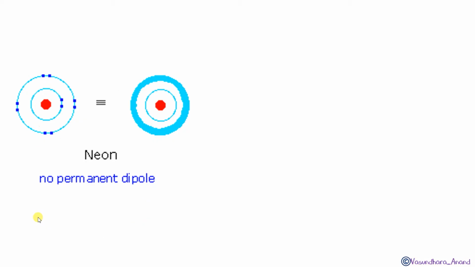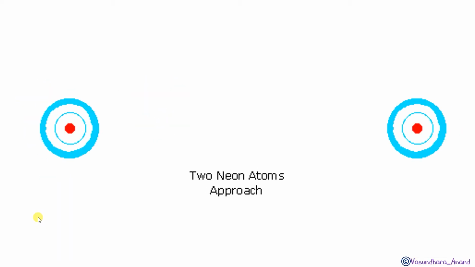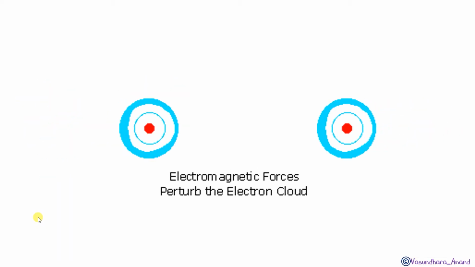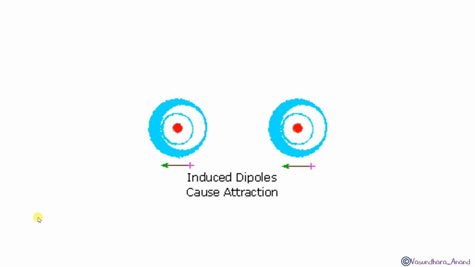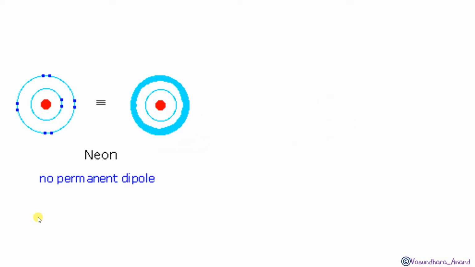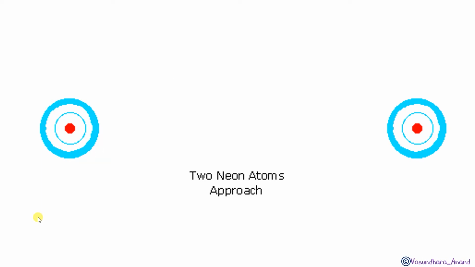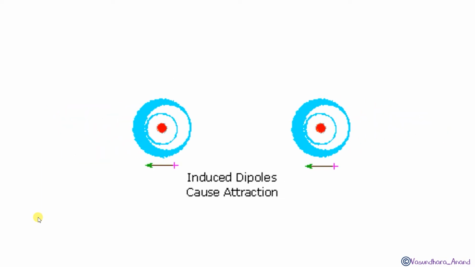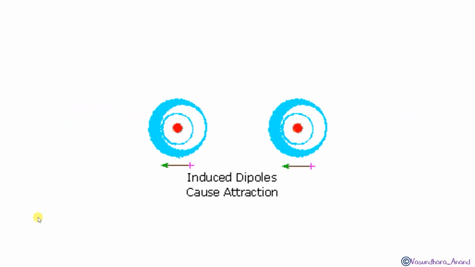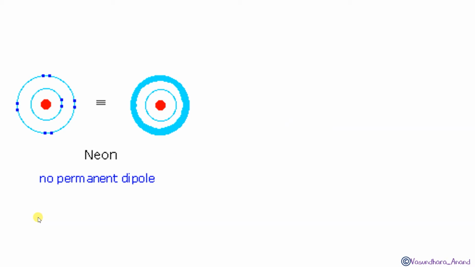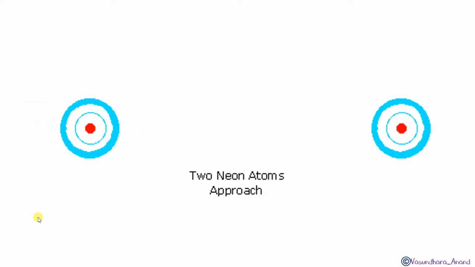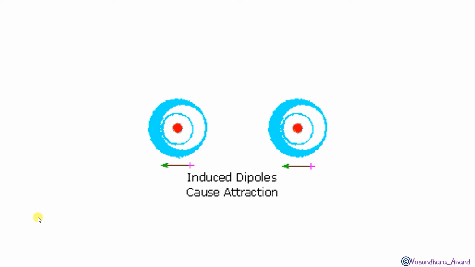Let's move to the next slide. This you can see as a GIF, how these two particles are coming closer, and the induced dipole causes attraction. You can see there is no permanent dipole. Two neon atoms approach, an electromagnetic force of attraction occurs, and this induced dipole causes attraction, and they come closer. As soon as the electron went back to its position, there's a distortion, you can see.